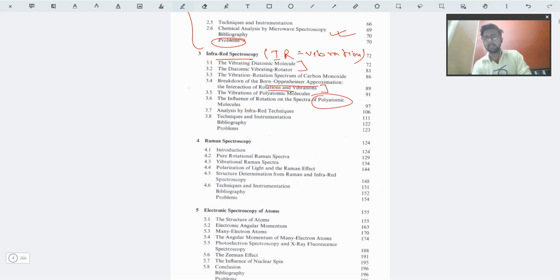Basically, the discussion of diatomic molecules helps us understand, because a diatomic molecule is simply the smallest form of a 3D molecule which can exist. Take a single atom molecule, let us say helium. Helium is just an atom. We consider it to be a sphere, and what kind of rotation it is showing, we cannot ideally determine for helium.